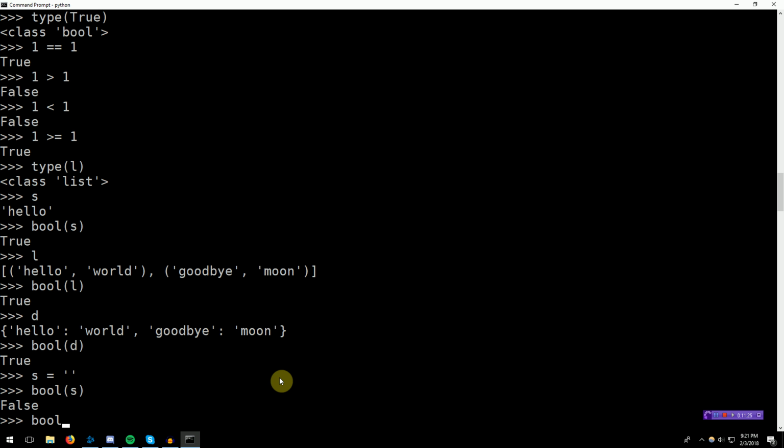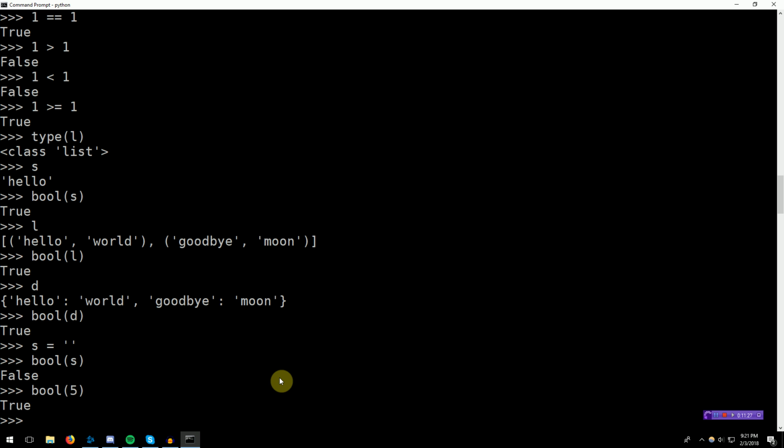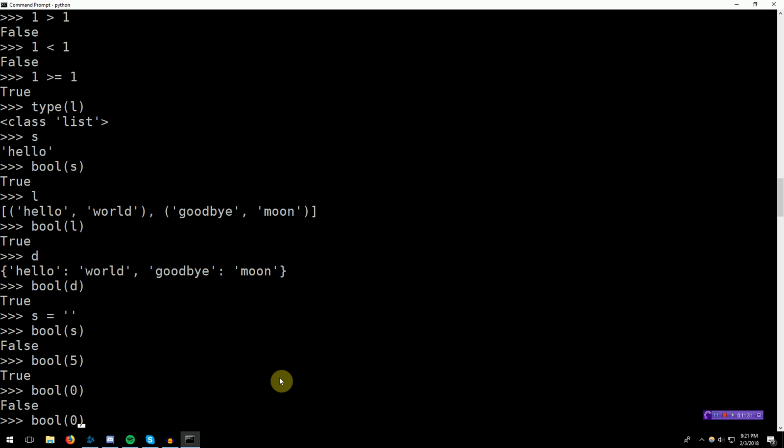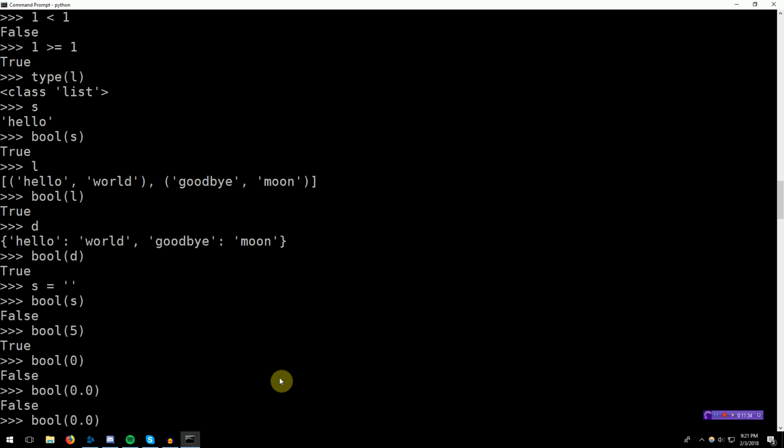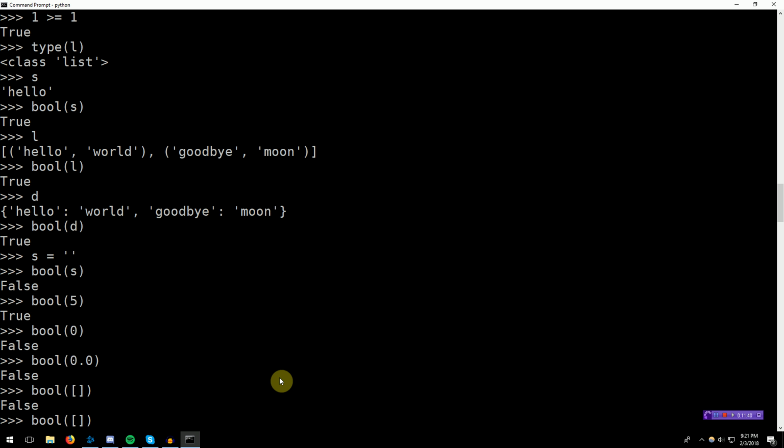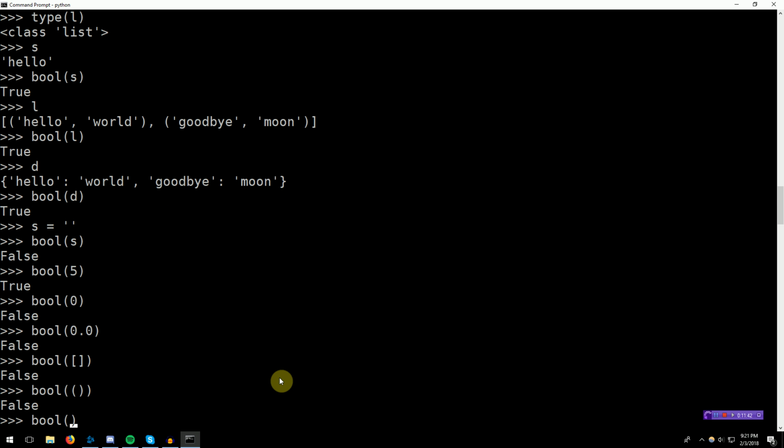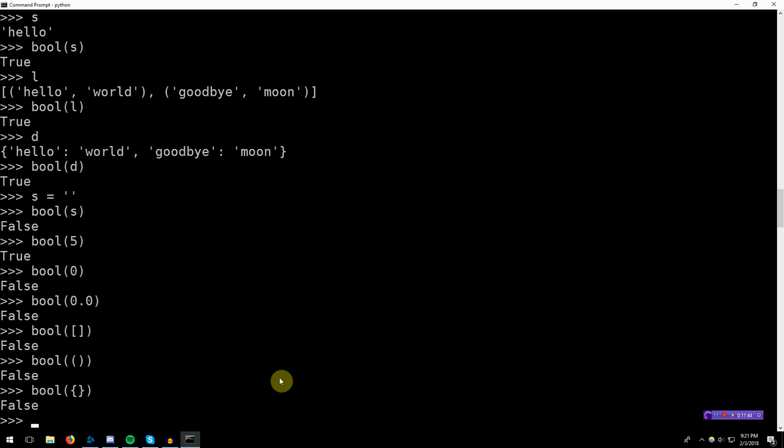What happens if we get the Boolean value of 5? It's true. What happens if we get the Boolean value of 0? False. 0.0? False. You might see where we're going with this. The bool of the empty list? False. Empty tuple? False. Empty dictionary? False.